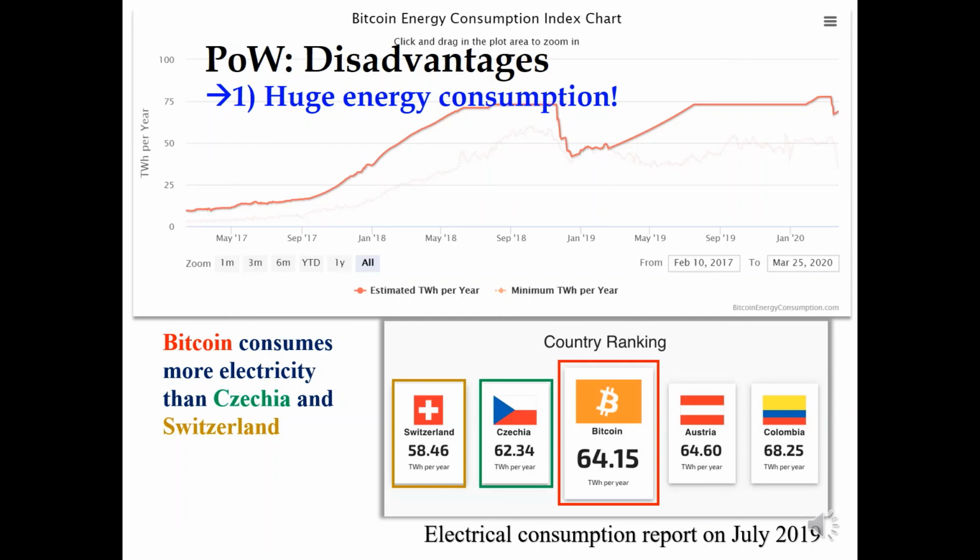That is even higher than the energy consumption of several countries such as the Czech Republic or Switzerland. Yes, very huge energy consumption. Therefore, proof of work is not applicable for many real cases because of the energy bottleneck problem.